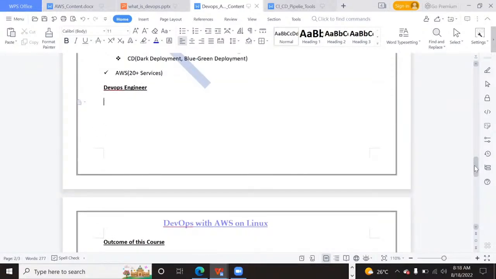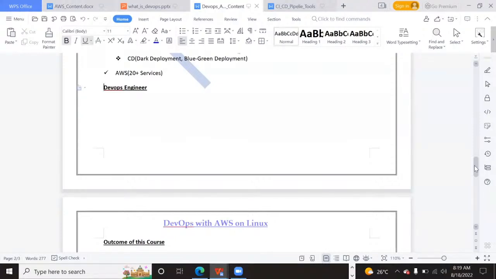See, experience is different, knowledge is different. I'm talking about the knowledge that you will get, equivalent to a guy with 5+ years of experience. Though he may have 5+ years of experience in DevOps, he might not have got the chance to work on Kubernetes in the last 3 years. He might not have worked on Docker in the last 2 years, probably. But you know Docker and Kubernetes very well. That makes you both the same level, isn't it? That is what I'm talking about.